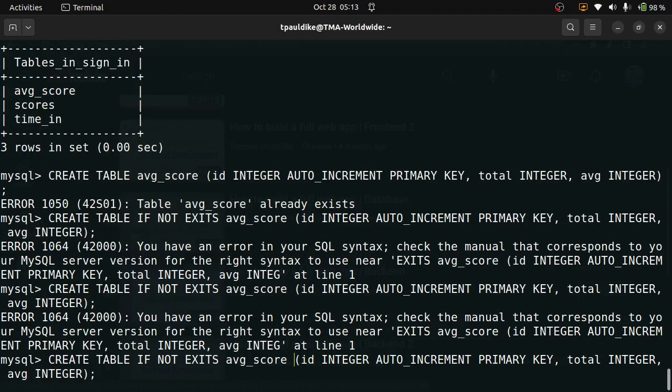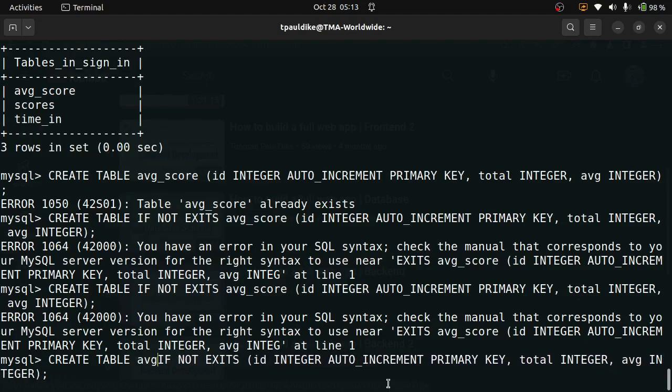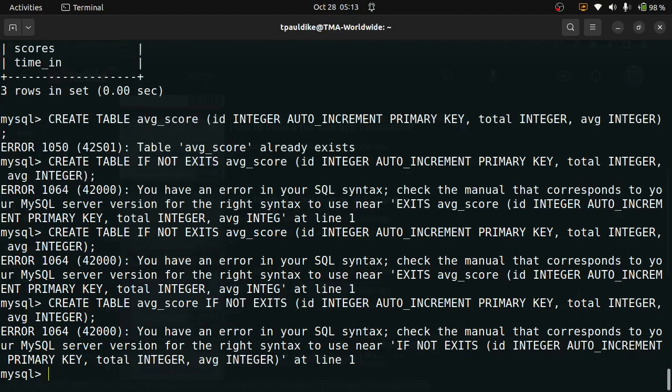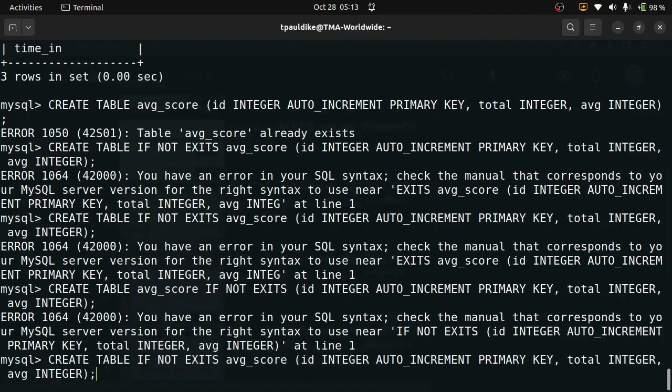Maybe I should put the name of the table before putting if not exists. Average score. Okay, I think that is it. Oh, I'm the one making a mistake. I'm not putting exists correctly.